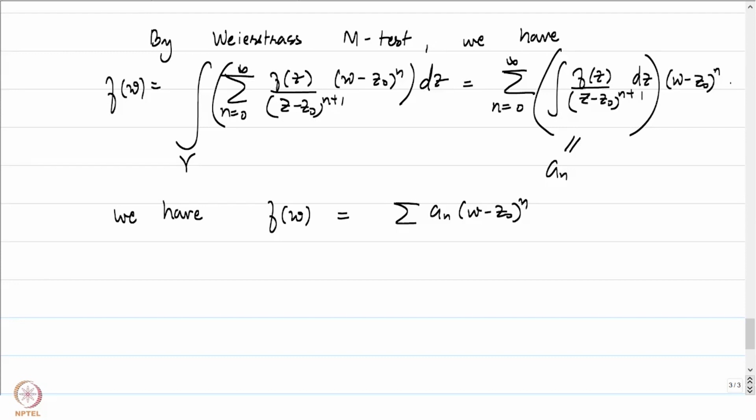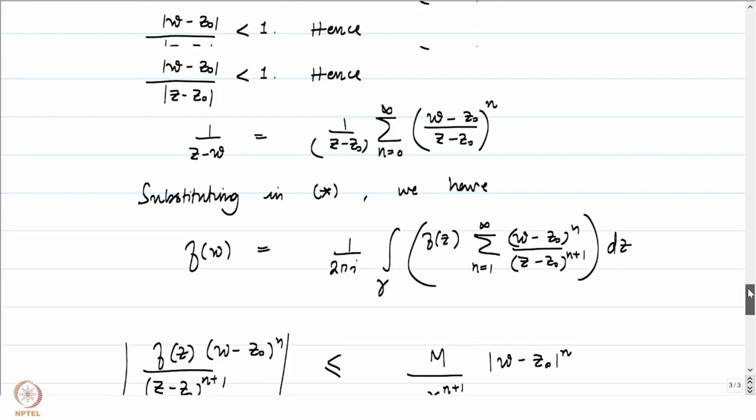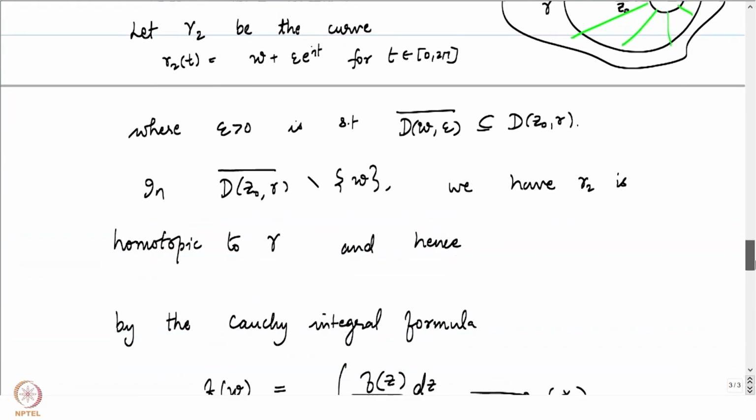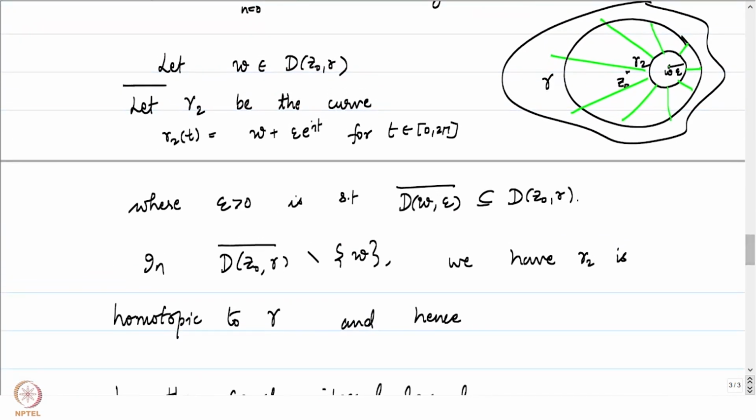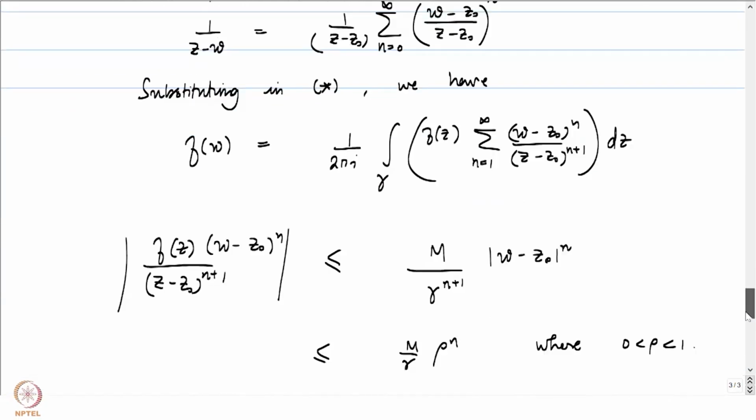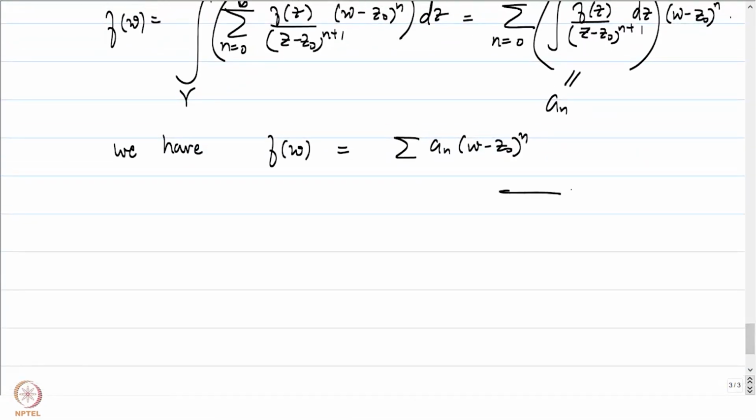And that's precisely what we were trying to prove. For w arbitrarily picked from the disk of radius R around z naught, we have just shown that the series summation a_n (w minus z naught) to the power n converges to f of w, and hence we have proved our result.